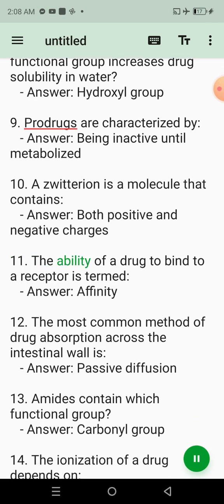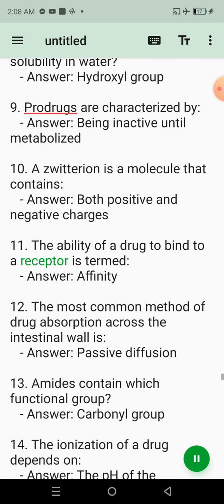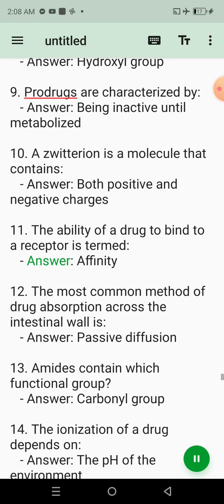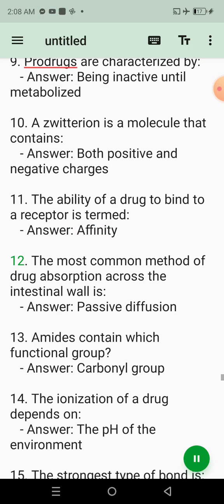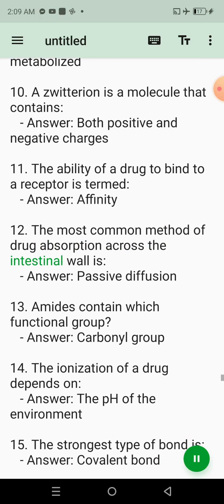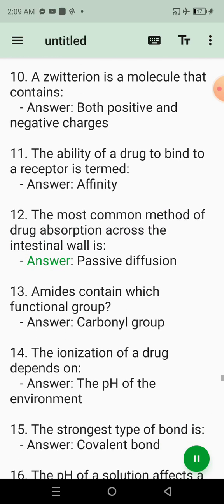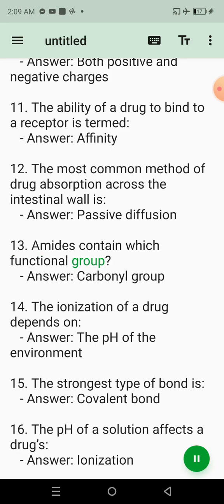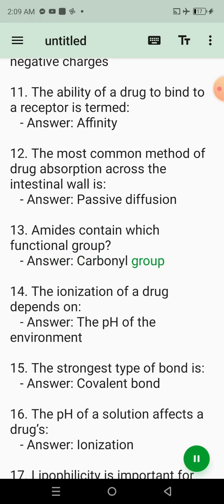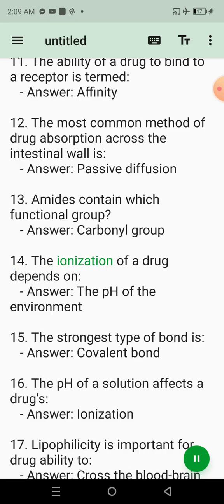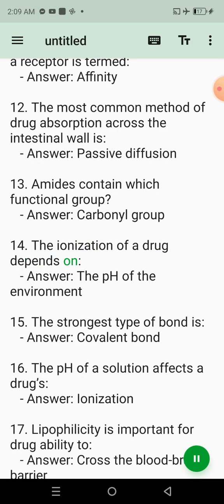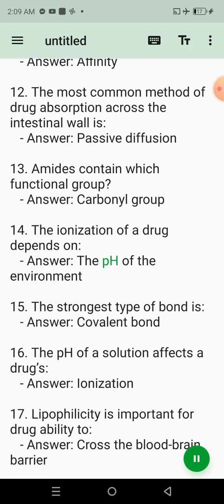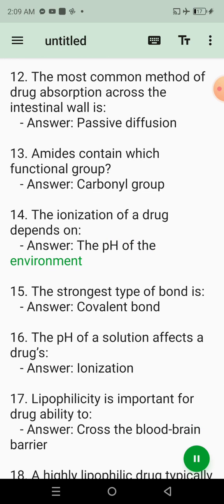11. The ability of a drug to bind to a receptor is termed? Answer: affinity. 12. The most common method of drug absorption across the intestinal wall is? Answer: passive diffusion. 13. Amides contain which functional group? Answer: carbonyl group. 14. The ionization of a drug depends on? Answer: the pH of the environment.